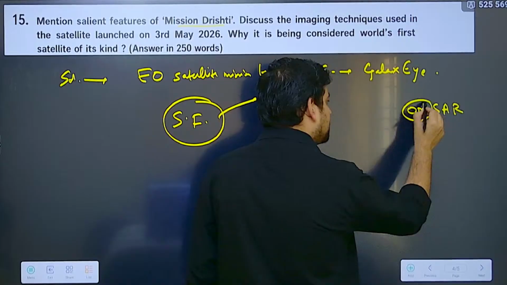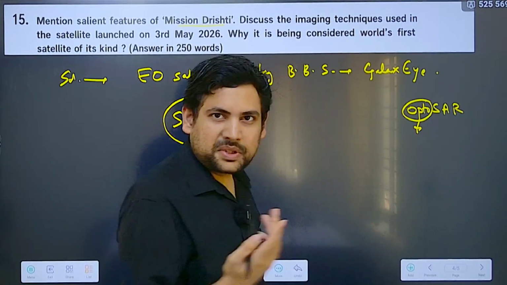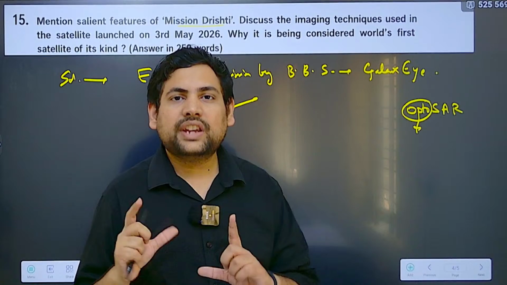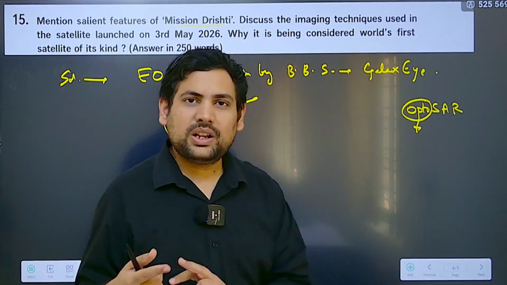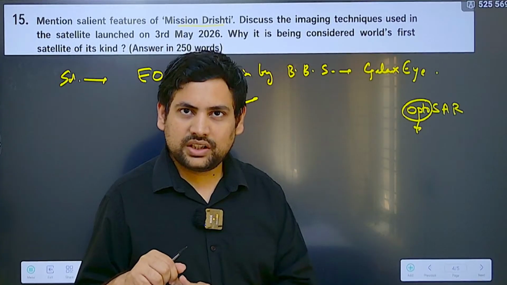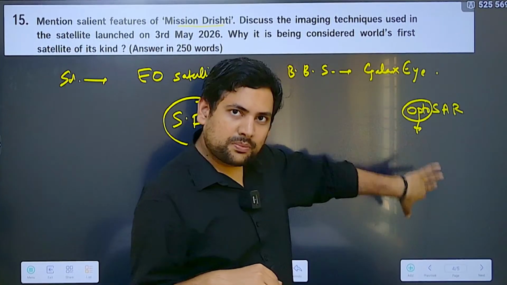Basically it has optical sensors also. Optical sensors are simple, your different cameras. So your camera you usually associate with visible light. Similar pictures you can create using infrared, using other kinds of radiations. So that is optical sensor.